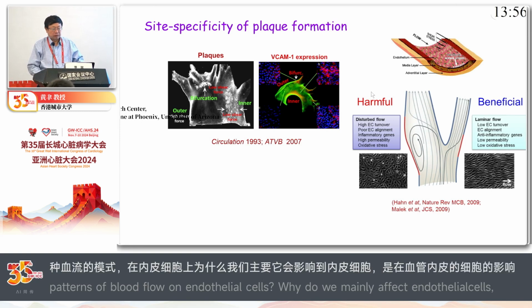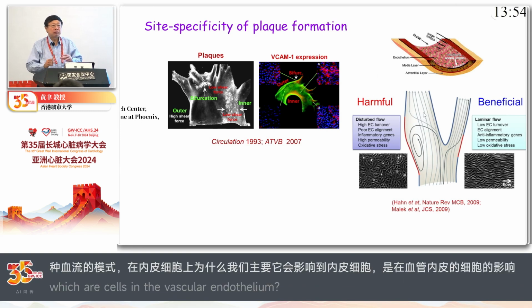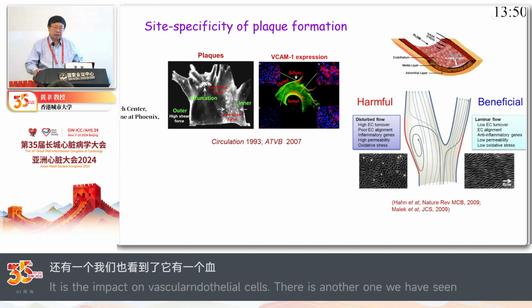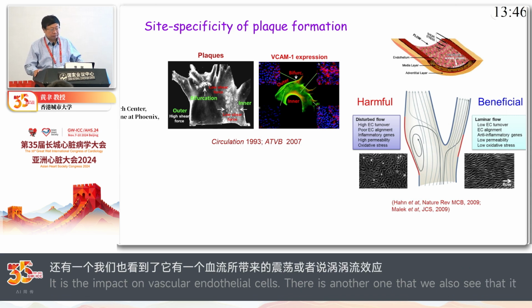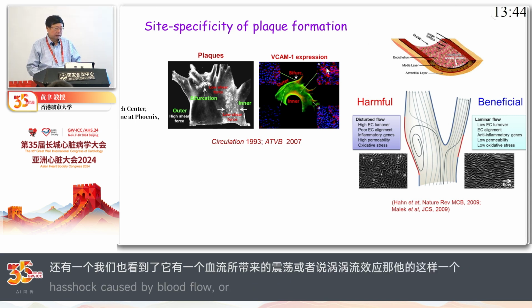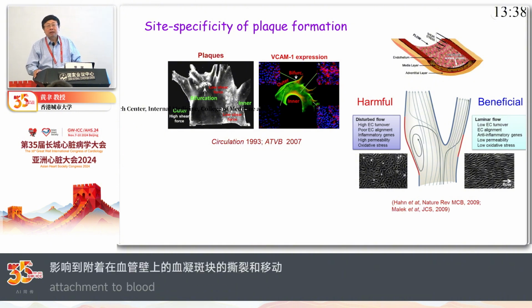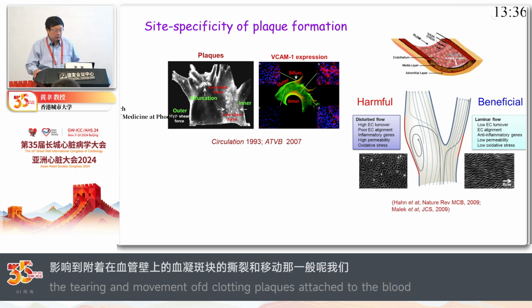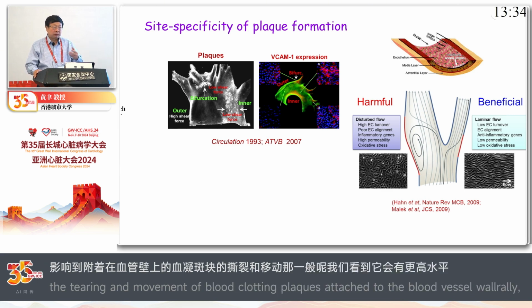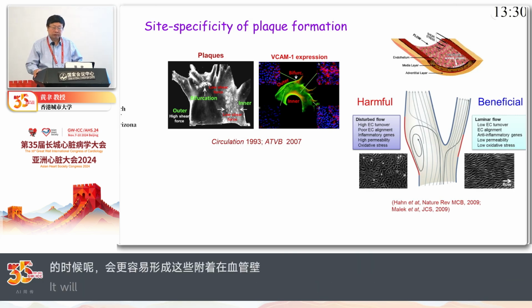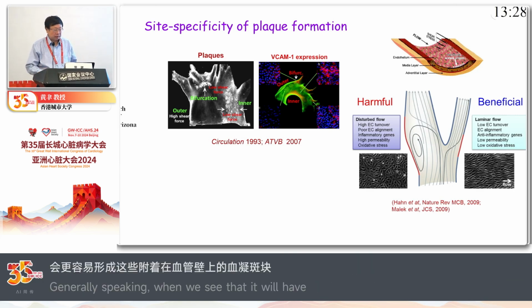Another one we call oscillatory shear stress or disturbed flow, occurring in the vascular curvature or branching points of blood vessels. And this is well demonstrated. This curved blood vessel normally has a higher level of inflammation, and the deposits of atherosclerotic plaques are also more often identified in this area.